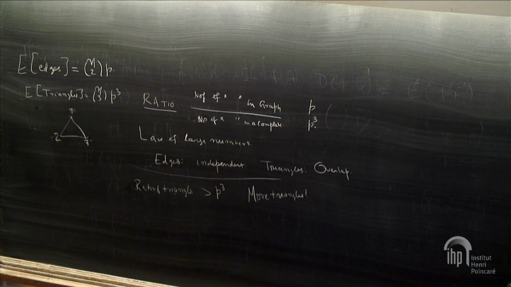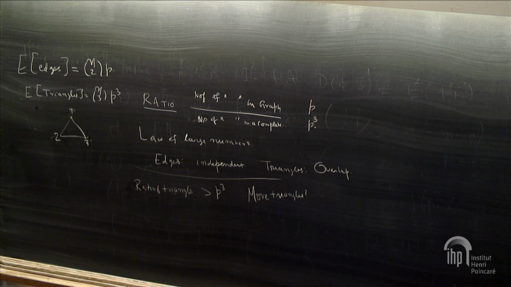How did I get more triangles? There are 2 different ways of getting more triangles. You could have had more edges, or the edges could have formed a clique. If the edges formed a clique and concentrate in one area, then you get more triangles.